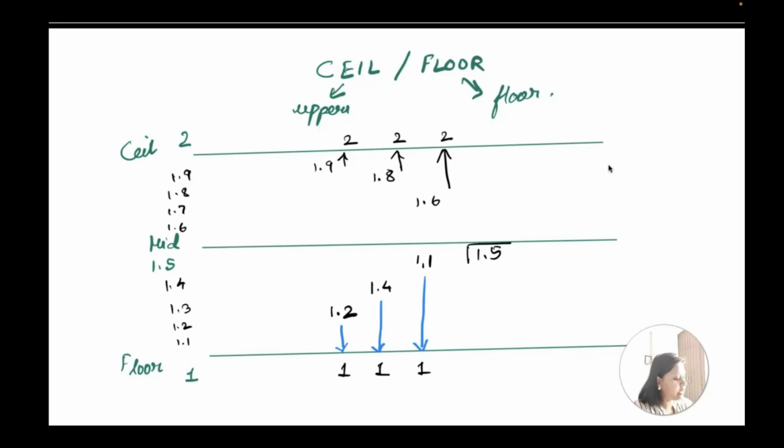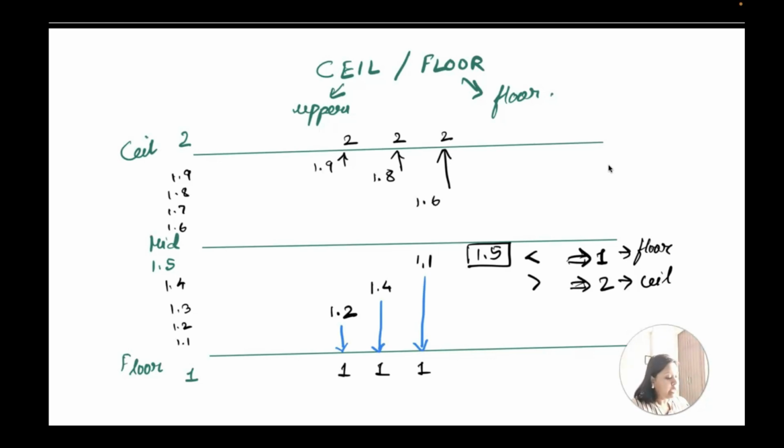1.5 is the mid value. So whenever you are doing a ceil of a value less than 1.5, then it will become 1. And whenever it is greater than 1.5, the ceil value will become 2. So this becomes your floor value and this is your ceil value, right?